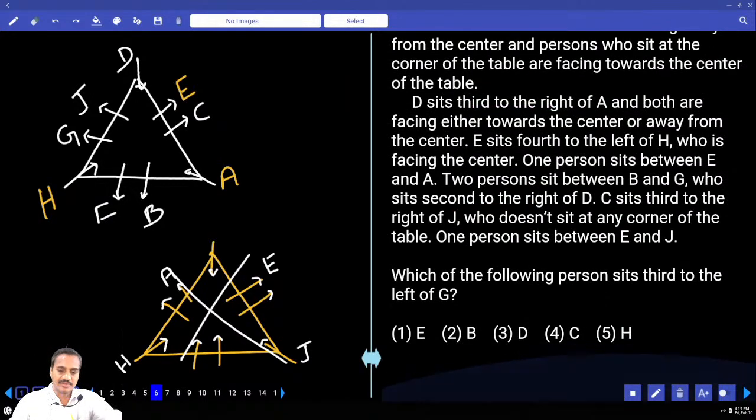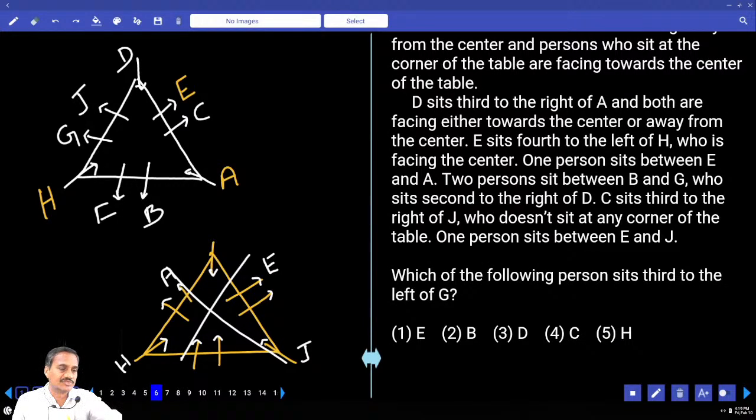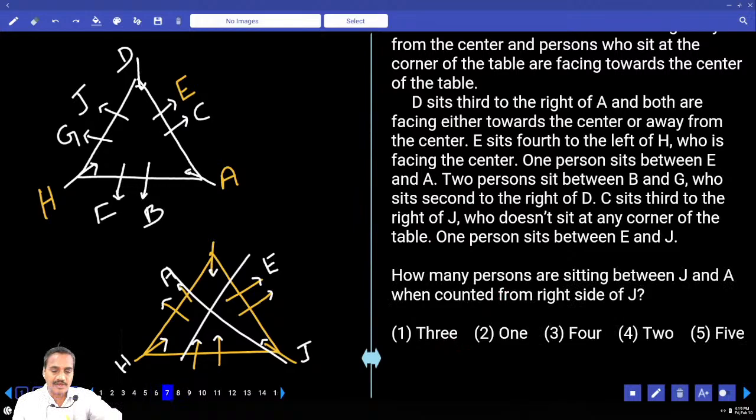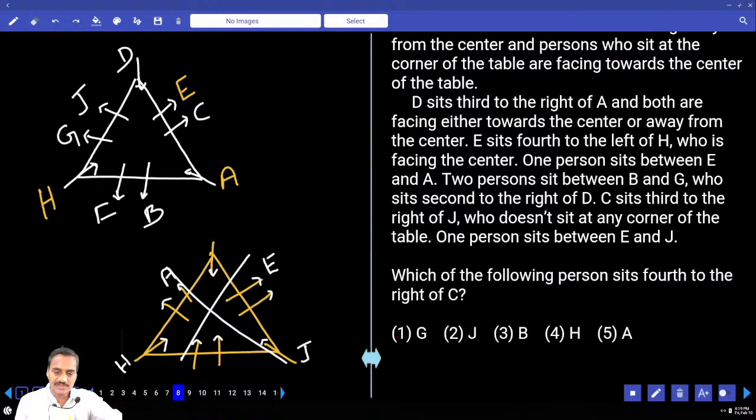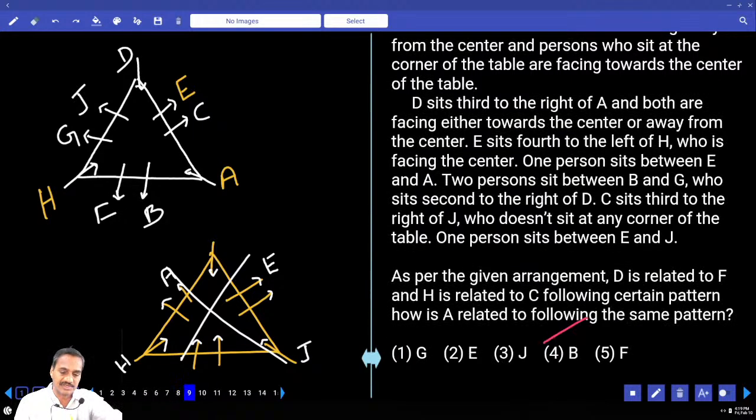Which of the following persons sits third to the left of G? Third left of G is B, choice 2, question number 6. How many persons are between J and A? Counted from the right of J, J and A: 1, 2, 3, three persons, choice 1. Question 8: which of the following persons sits fourth to the right of C? Fourth right of C: 1, 2, 3, 4, H, choice 4.